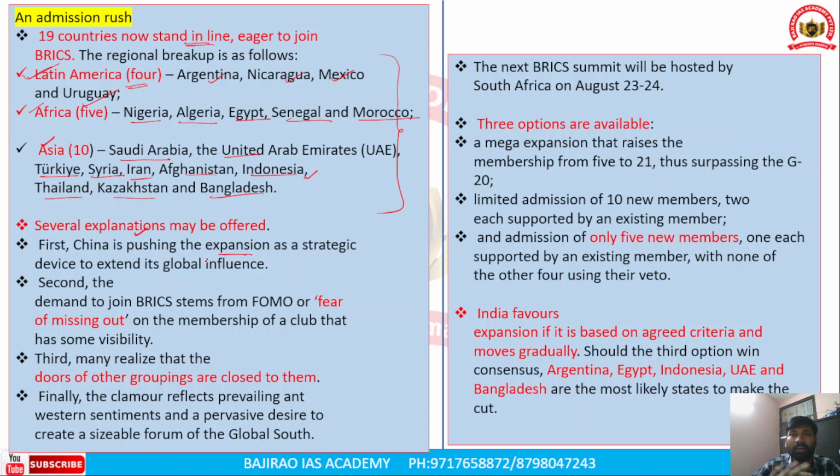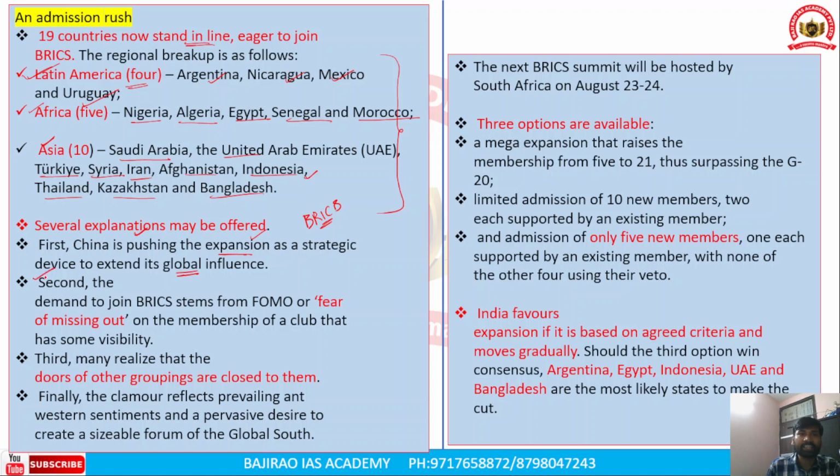Now, Chinese geostrategic influence has been expanding enormously. So, therefore, China wanted to use the BRICS grouping as a device for the expansion of its strategic goals to extend its global influence. Okay, so it wanted to use the BRICS grouping as a device to extend its global influence.